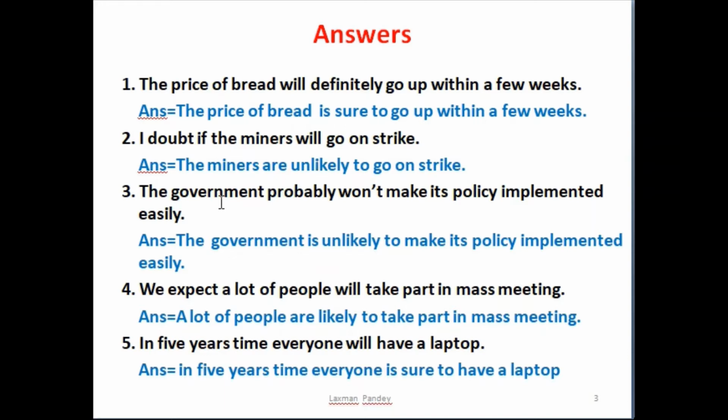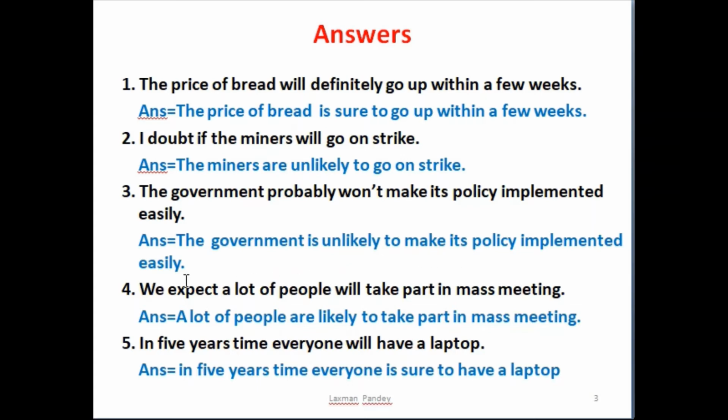Number three, the government probably won't make its policy implemented easily. Probably won't means it is unlikely. The government is unlikely to make its policy implemented easily.